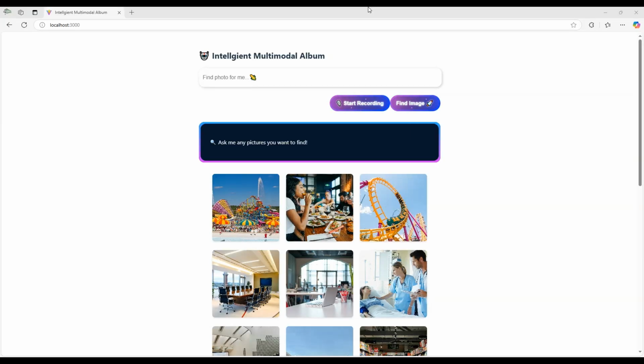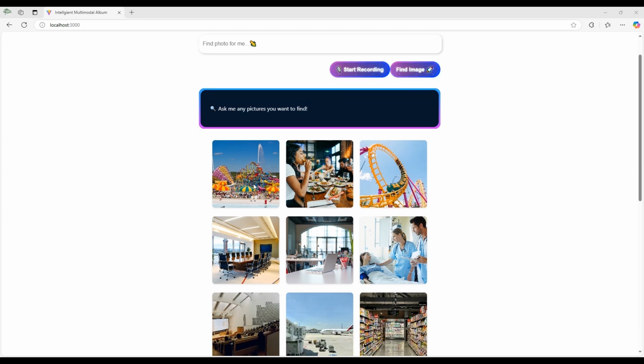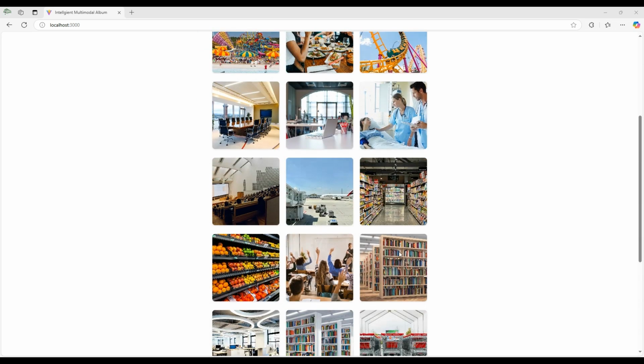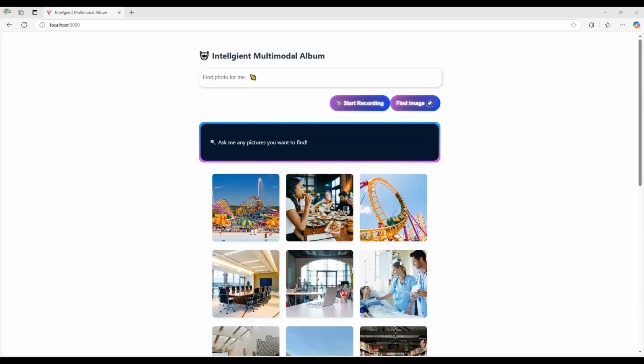Now let's go through the project that I have established for this final project. As you can see, this is a website that I have established to construct the intelligent multimodal album. Here you can see a lot of images. These images are from my database, and they cover a lot of scenarios, such as amusement park, entertainment, restaurant, office, hospitals, shopping, and libraries. So these places will be found using our multimodal album.